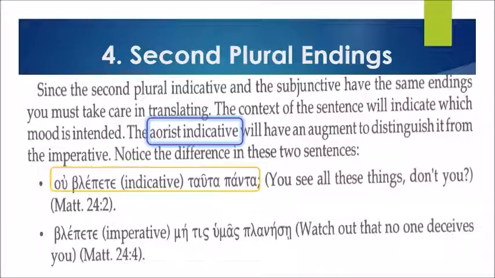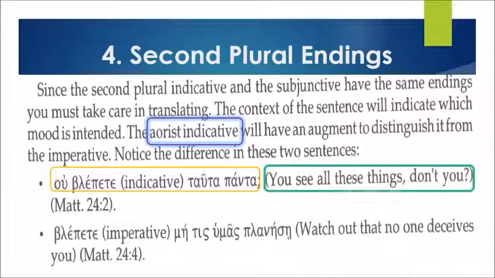Let's read again. Ou blepete tauta panta. The first sentence is an indicative form. So it means you see all these things, don't you? In Matthew 24, verse 2. So this is an example of an indicative form. We can see here, blepete is you see all things.